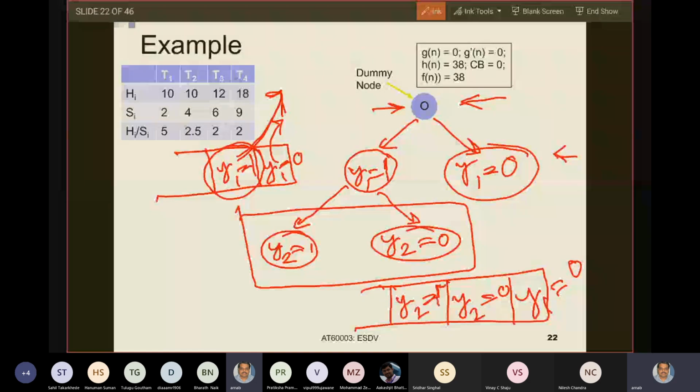If you have understood this, tell a yes. If you have not understood, ask. This is the structure of the LIFO stack after you have expanded up to y2 equals to 1 and y2 equals to 0 on the left side, whatever I have shown. If you have understood, please say a yes.